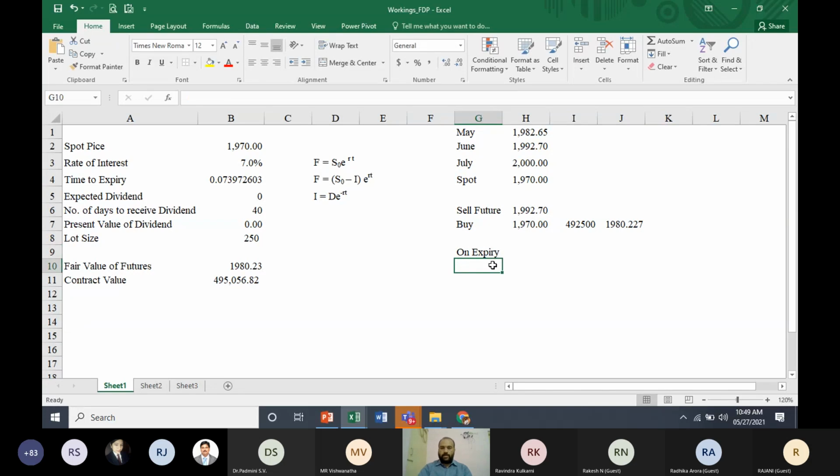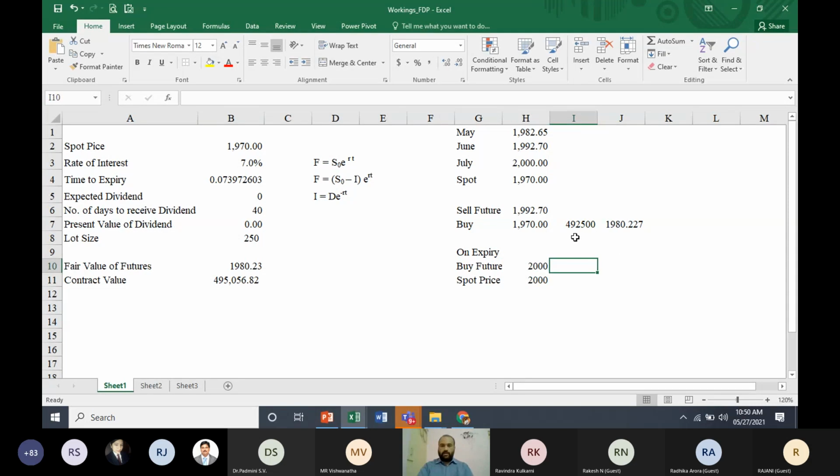On expiry, you sold futures, so buy futures. What is the price at which you buy is the question. We know that unless you want to take physical delivery or give physical delivery, your futures contracts will be closed at the spot market price. So on expiry, let us assume the spot market price can be anything. Let us assume 2,000 rupees is the spot price. On expiry, if it is going to be 2,000, your futures contracts also will be closed at 2,000.